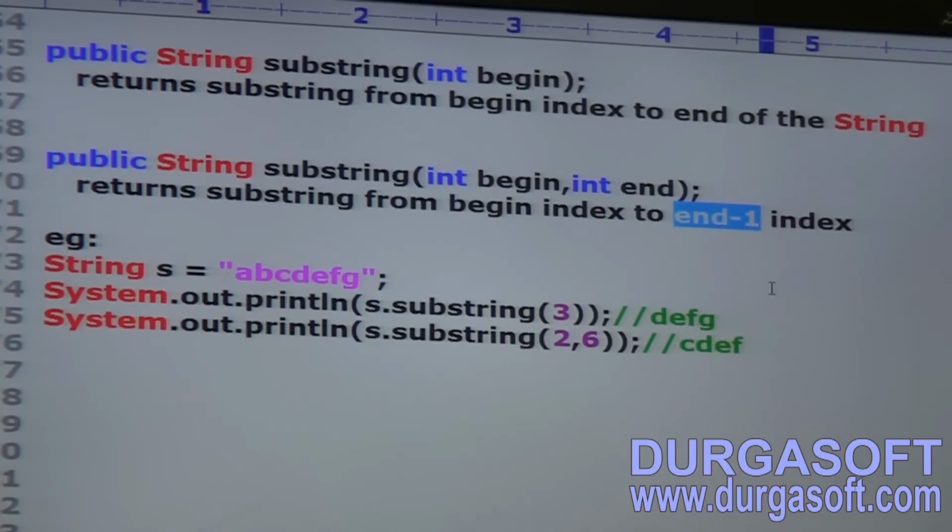The answer we are going to get is cdef. That's all. This is about the substring method.